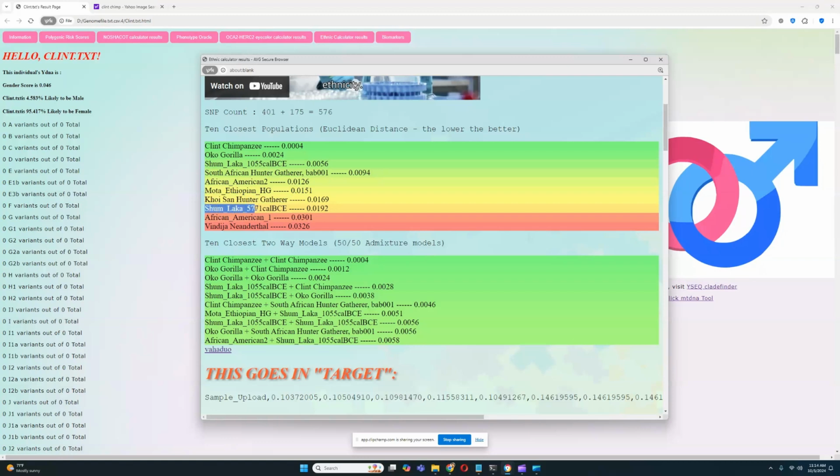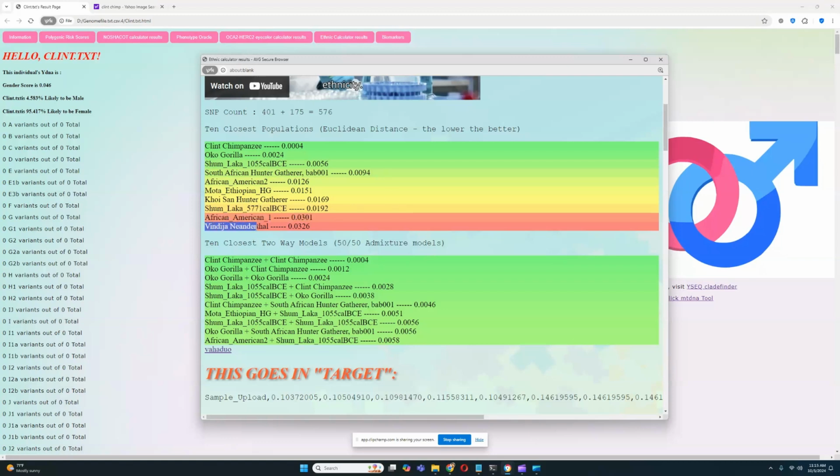Followed by that is Shamlaka. That's also a sub-Saharan African human group from Cameroon. Very interesting that this Shamlaka genome is so much closer than this one. Followed by that is African American one, then Vindija Neanderthal. I don't remember which one of the African Americans is more European admixed, because one of these has more European admixture.